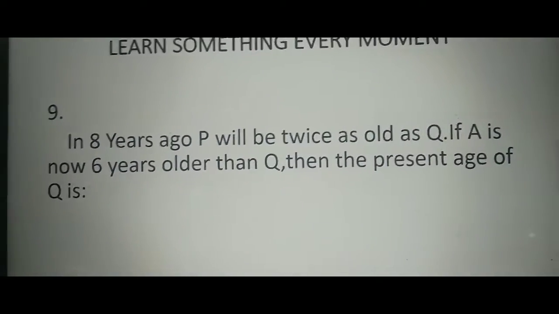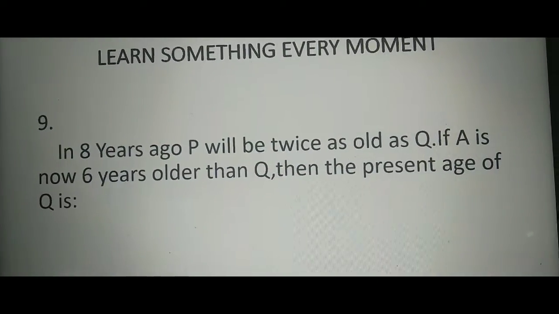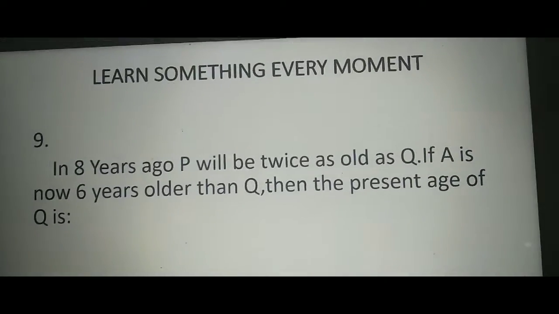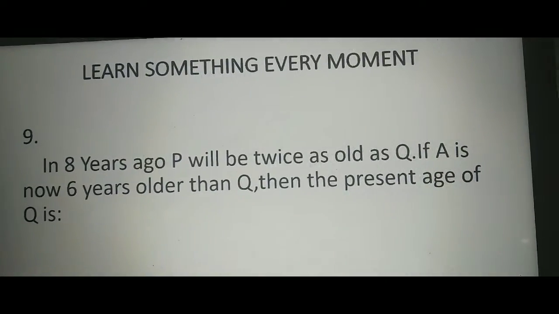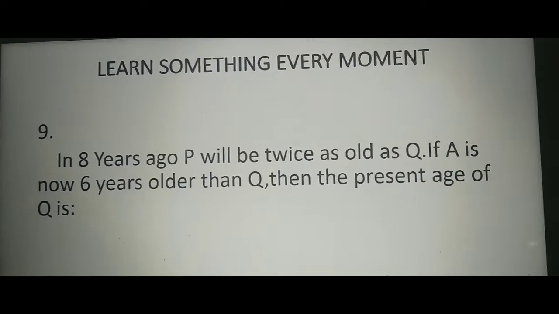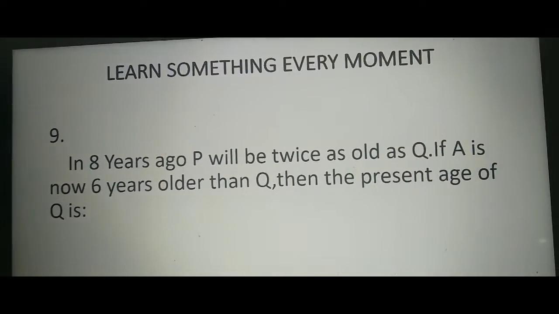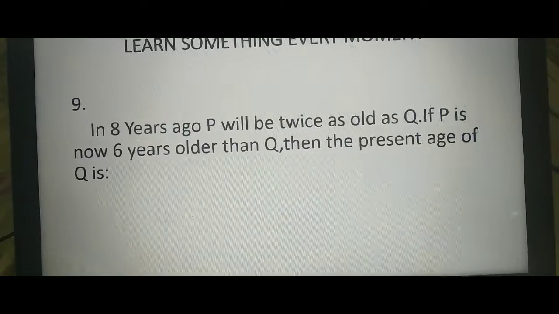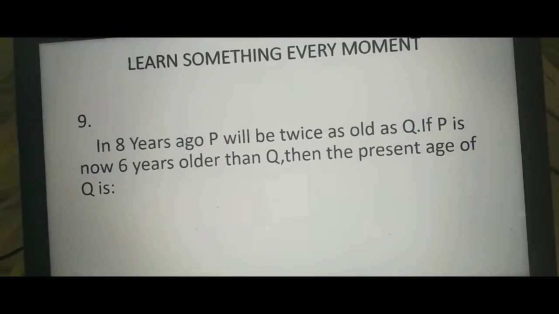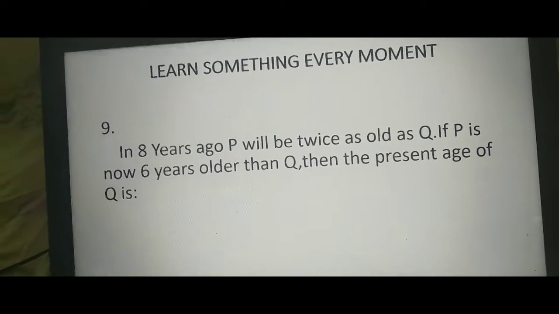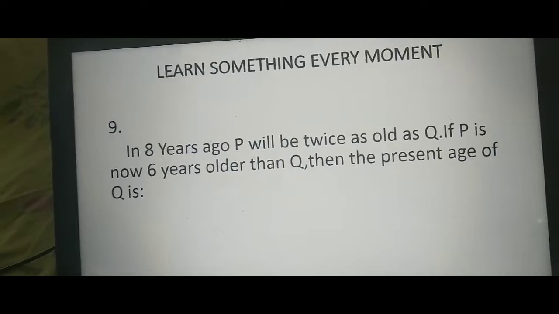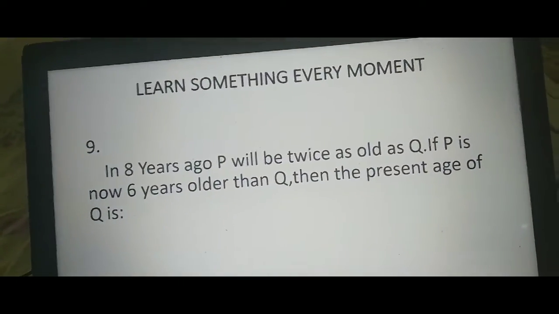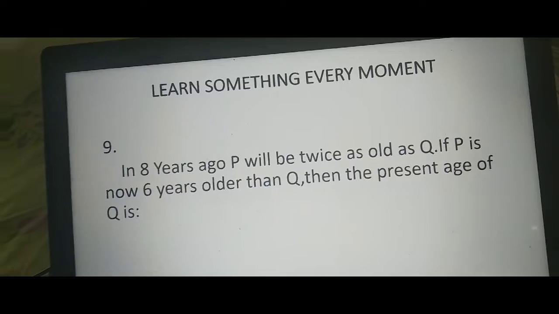8 years ago, P was twice as old as Q. If P is now 6 years older than Q, then the present age of Q is? 8 years ago, P was twice as old as Q, which means 8 years ago, let the ages be X and Y. So, X minus 8 is equal to 2 into Y minus 8.